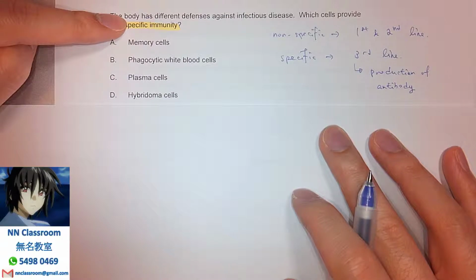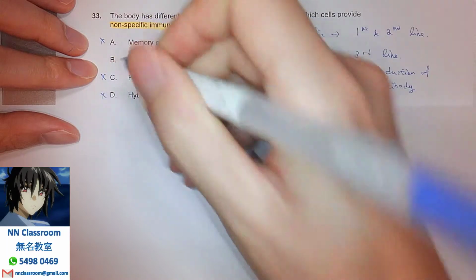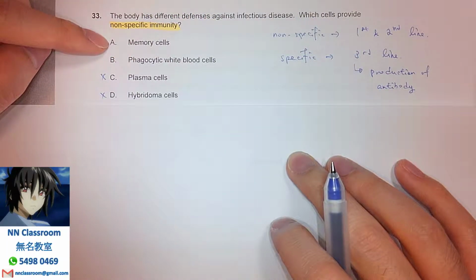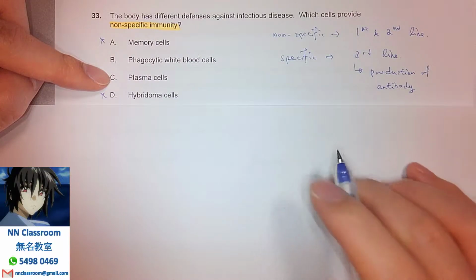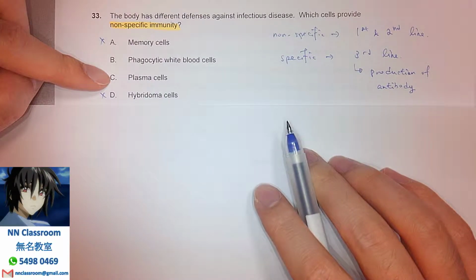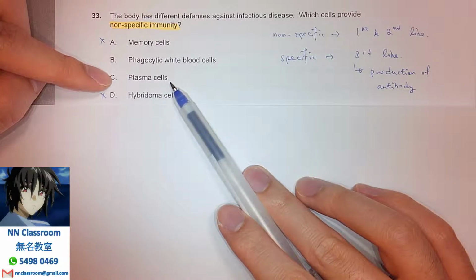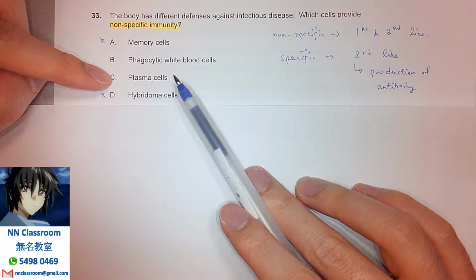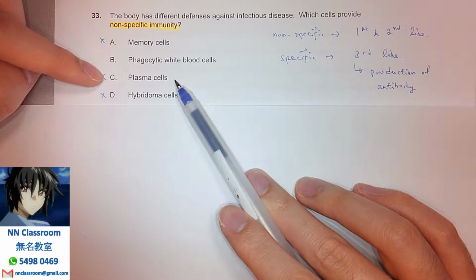So from this perspective, if you realize it, then you may first of all take away A, C, and D already. Why? Because the memory cells are normally generated after the plasma cells from the B cells or B lymphocytes. When B lymphocytes first recognize the enemies and start releasing the antibodies with the help of T helper cells, the B cells will first differentiate into plasma cells. So plasma cells are the cells responsible for active cell division and the rapid production of antibodies. So obviously not C, right?